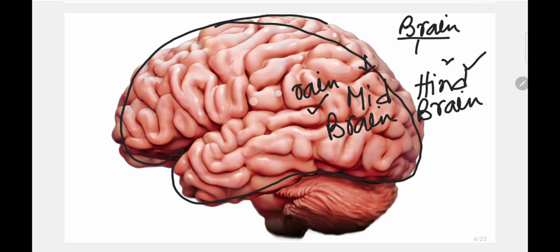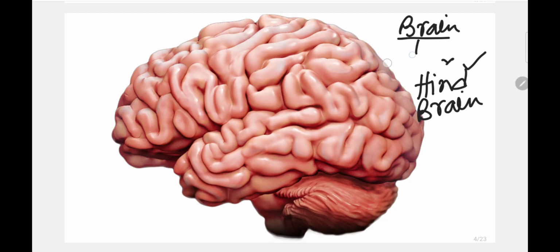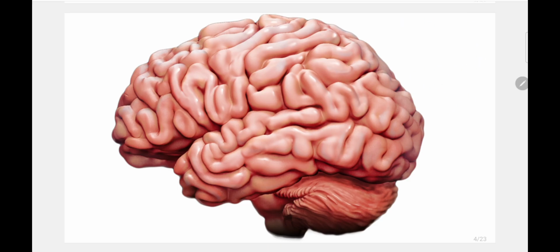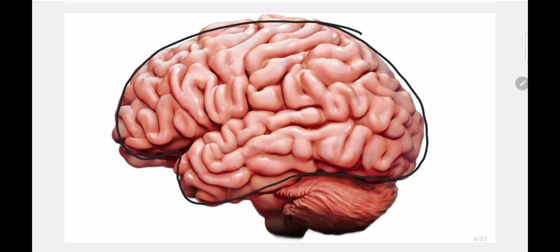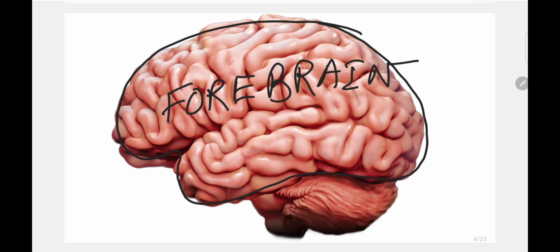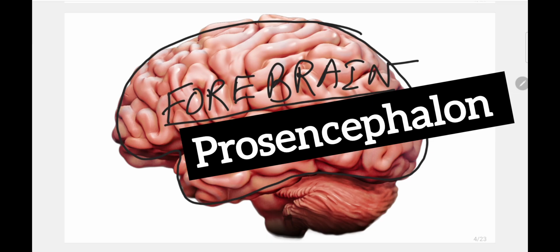More clearly, if you look at this structure, this whole part is the largest part of the brain, and it is known as the forebrain. Another name for the forebrain is prosencephalon.